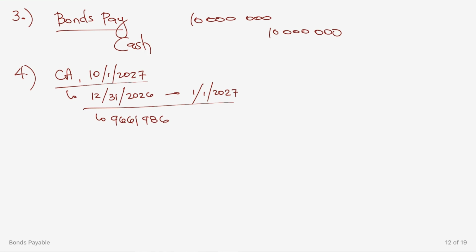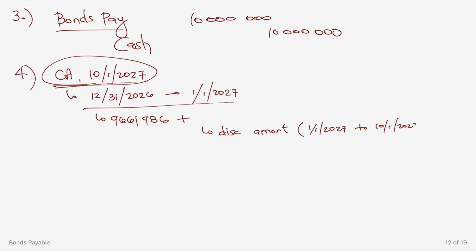9,661,986. Okay? Anong gagawin dito? I-add po natin diyan yung discount amortization because ang kailangan nating makuha yung carrying amount as of October 1, 2027. Okay? Pero, discount amortization lang yan from January 1, 2027 to October 1, 2027, or that's actually a period of what? This is a period of 9 months. 9 months lang.